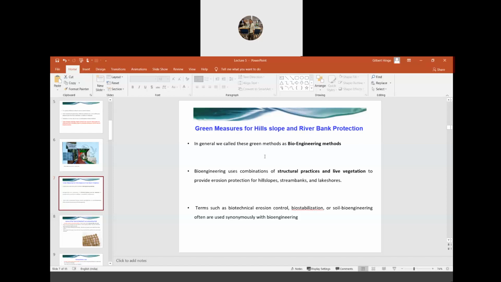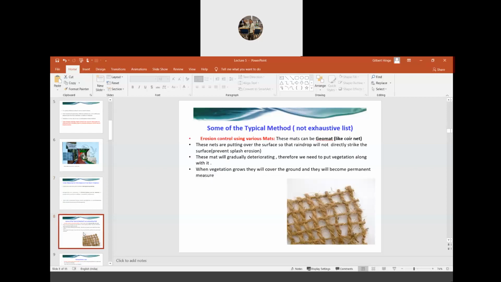So this kind of methods, which use a combination of a structural practice along with vegetation, are called bioengineering methods. Sometimes you may also have heard of a term called biostabilization or soil bioengineering. So all these terms are just synonyms of bioengineering methods. Okay, so let us see some of these methods.